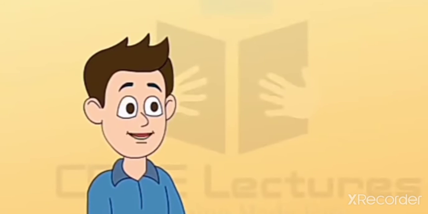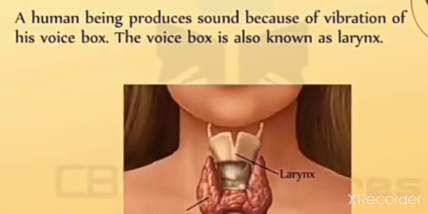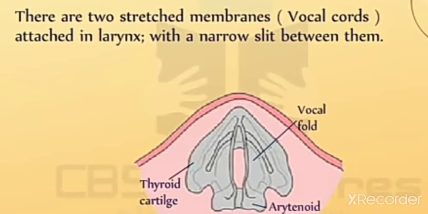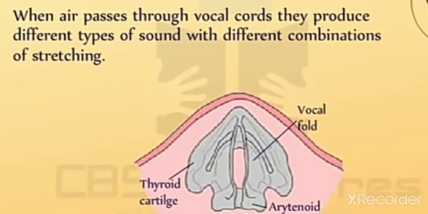And how do humans produce sound? A human being produces sound because of the vibration of his voice box, also known as the vocal cords. It is also known as the larynx. There are two stretched membranes attached to the larynx with a narrow slit between them, and the vocal cords are stretched across the voice box, or larynx, in such a way that it leaves a narrow slit between them for the passage of air.